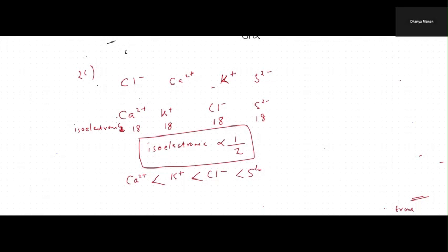The smallest is calcium, because in calcium there are 20 protons, but only how many electrons are there? 18 electrons. So this pull will be more. So definitely they will pull the electrons towards the nucleus and the size is very, very small. The opposite is for the negatively charged ions.